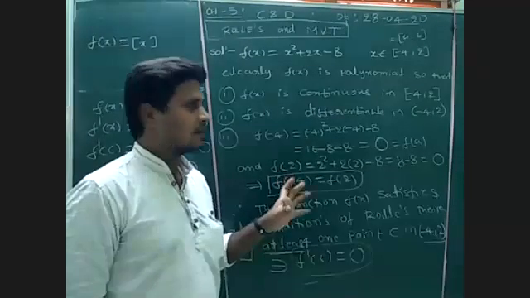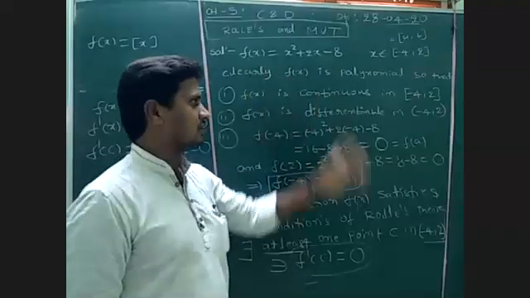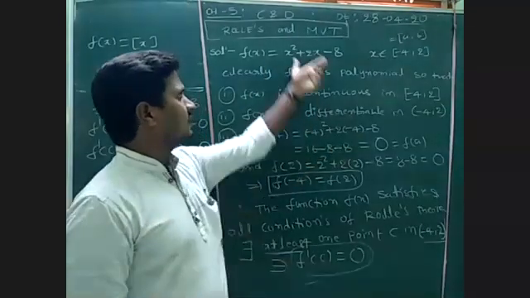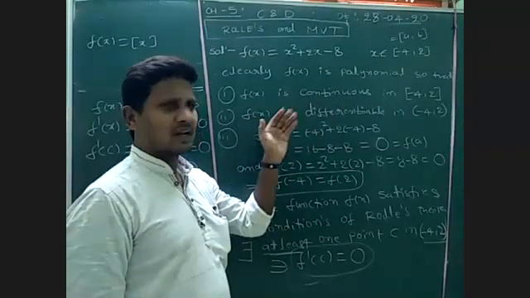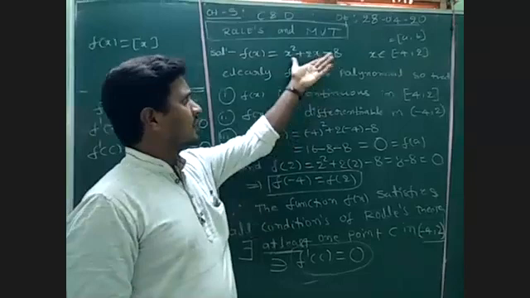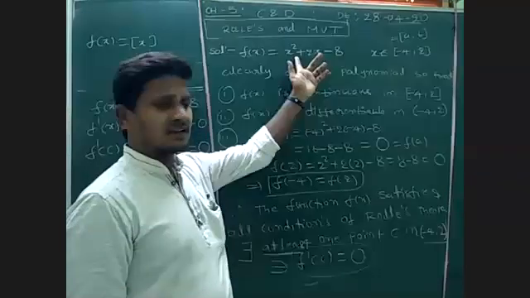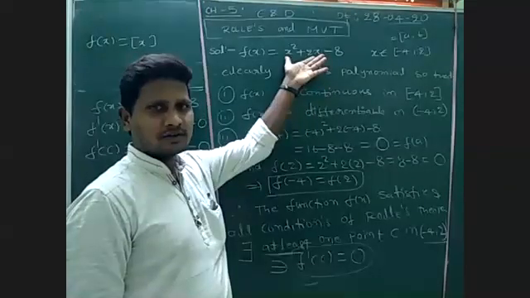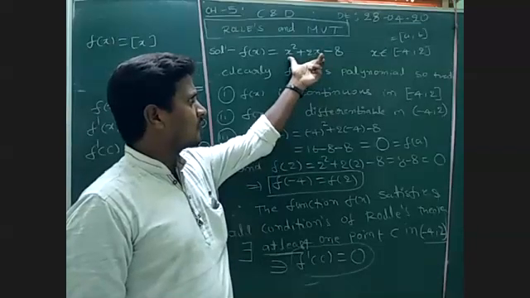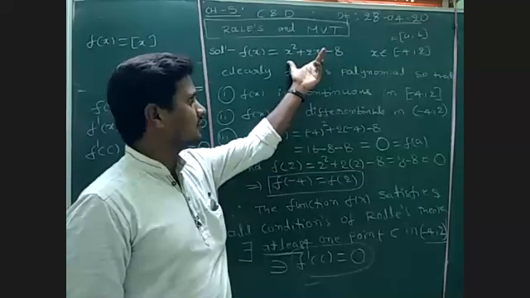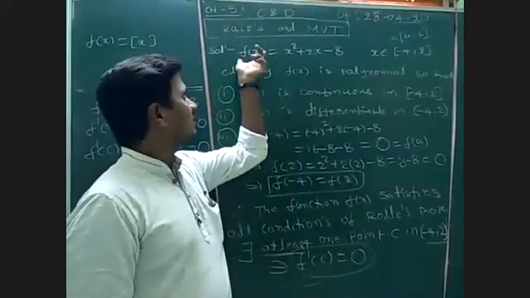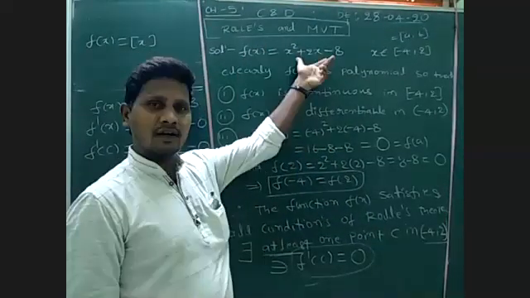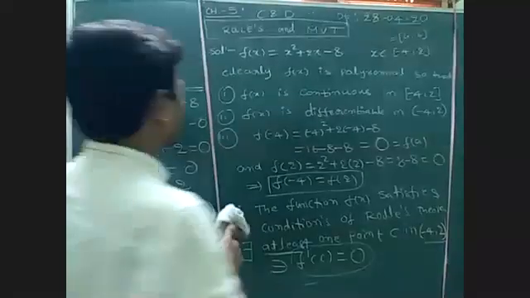You can substitute any value except infinity, like x equal to 10 lakh or 1 crore, and we will get a finite value only. So every polynomial is always continuous, because f of x gives a finite value.